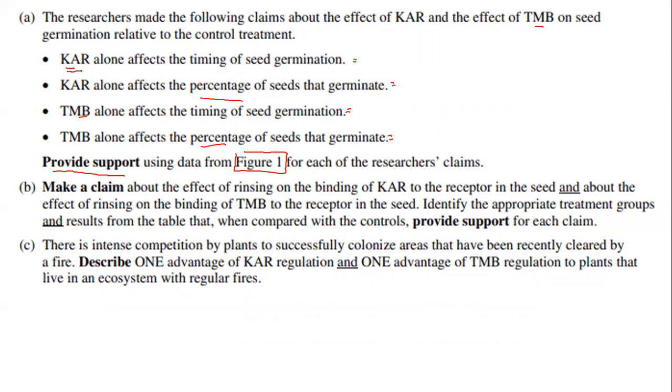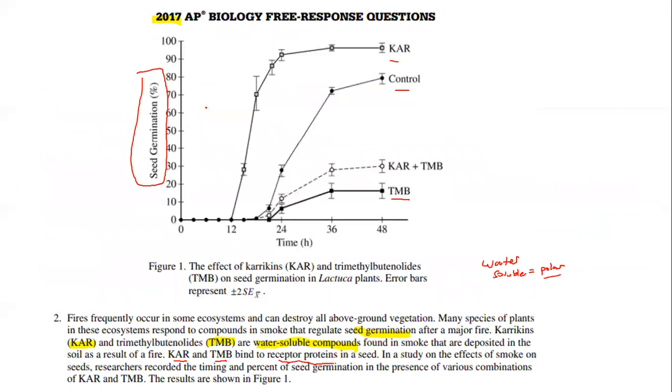So they say that CAR alone affects the timing of seed germination. In all honesty, this 4 points from part A is really just about reading this graph. So CAR alone affects the timing. Let's look at this one first, the timing of seed germination. So for time, let's look at this. We're looking at CAR and we're comparing it to the control.